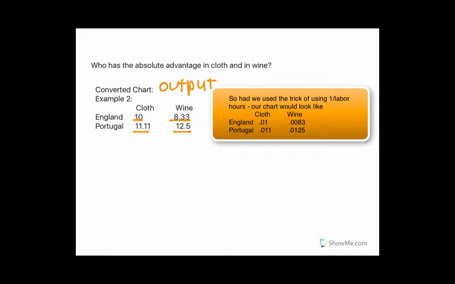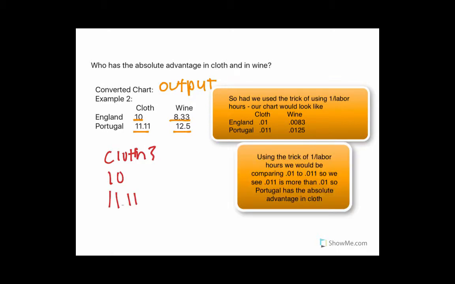So just going back to our regular ideas of absolute advantage, that's the idea of who can make more in the country. Well, who can make more cloth? Well, England can make 10. Portugal can make 11.11. Well, which one's more? So we're just comparing numbers. So 11.11. Portugal has the absolute advantage in cloth. So I'm going to circle them.